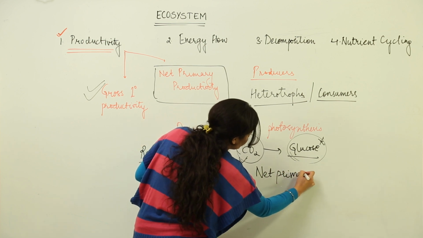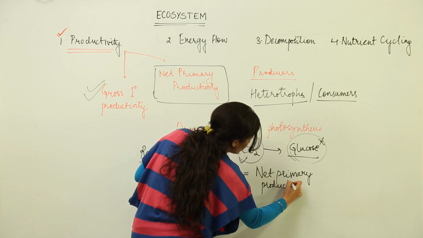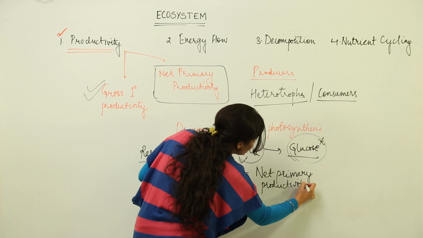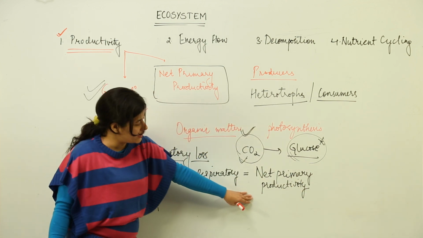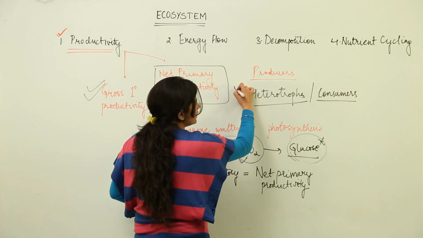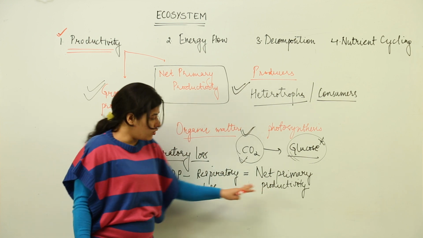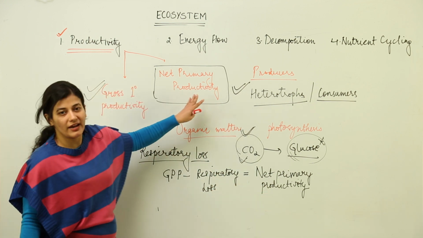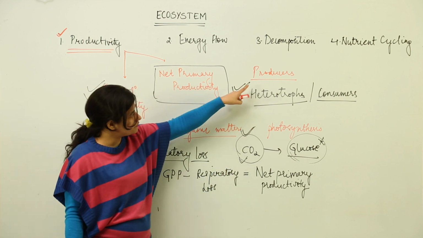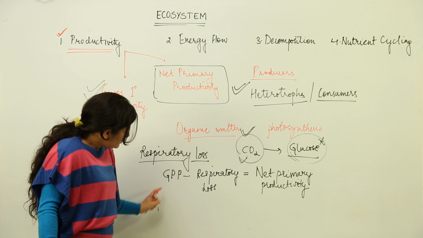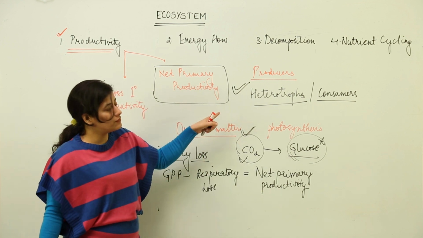Now why do I call it net? Because here I am going to step further in productivity, that I have to talk about secondary productivity. So that productivity or that much biomass which is available to the heterotrophs, that is known as net primary productivity. I hope I am clear with this GPP and NPP concept, that it is the respiratory loss done by the producer itself which determines how much the net primary productivity would be, how much of the productivity would be available